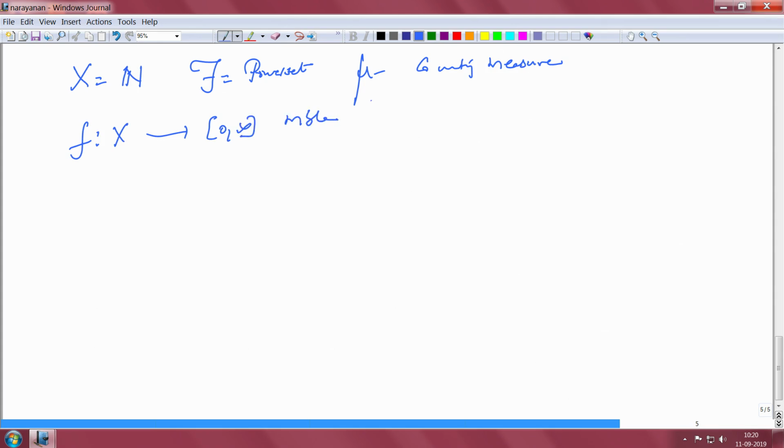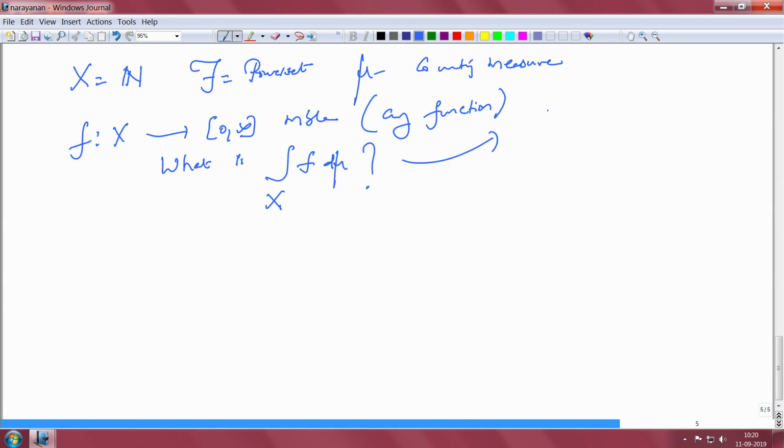So, this means any function, because the sigma algebra is the power set. I want to find the integral of f. What is the integral over X of f d mu? By definition, this is the supremum over all simple functions less than or equal to f, where you integrate the simple function. This we know how to do, and you take the supremum.